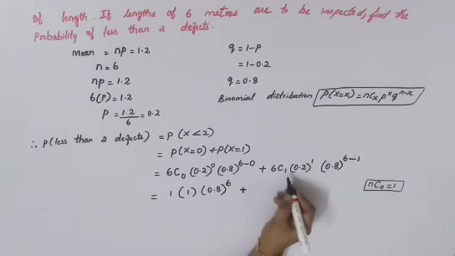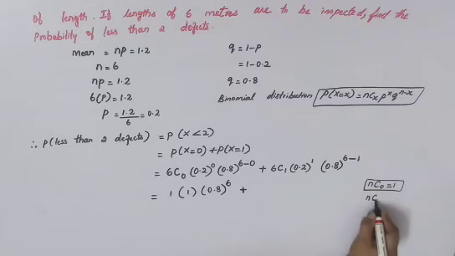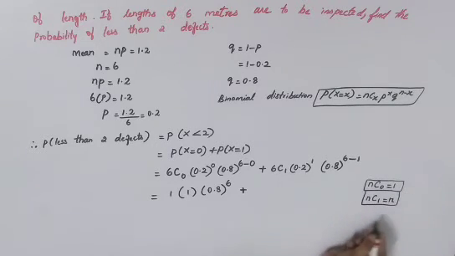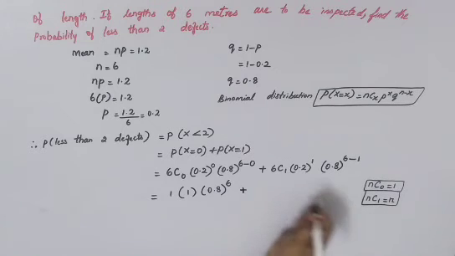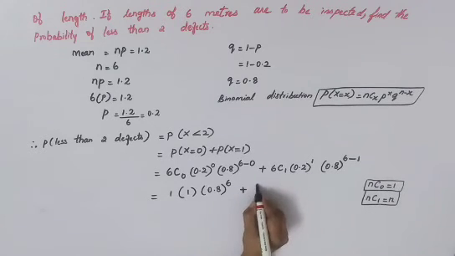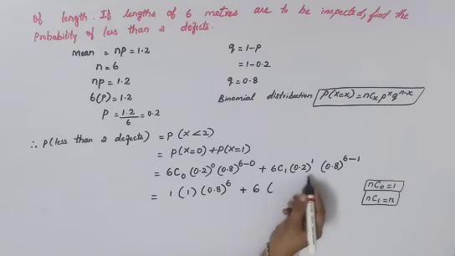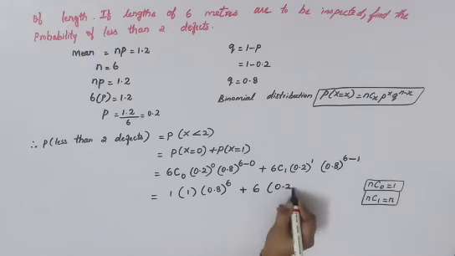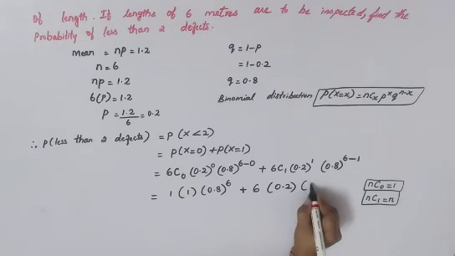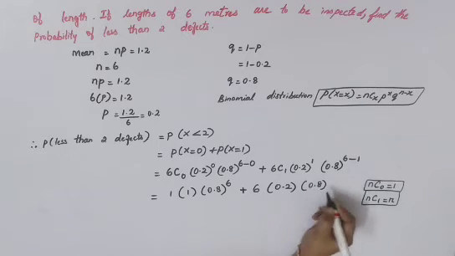Plus 6C1. We know the formula NC1 is equal to N, so you can use this formula. So here 6C1 will be 6, into 0.2 power 1, I'll just write it as 0.2 itself, into 0.8, the whole power 6 minus 1 will become 5.